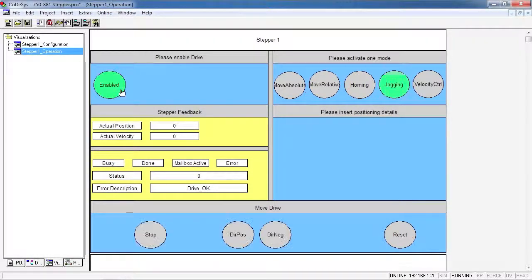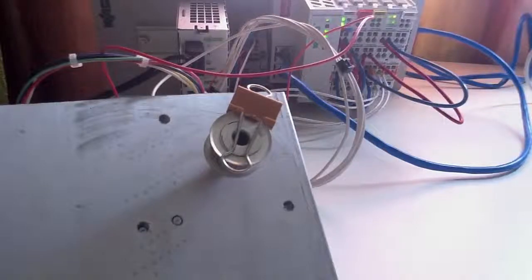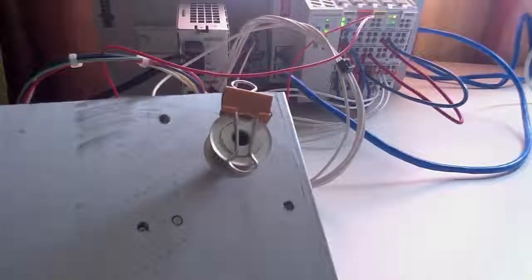At this point, we probably want to just test the operation. So if we click the enabled button, click jogging, and select a direction, we'll verify that the stepper motor is actually moving. And you can see that it is moving very slowly, which confirms that everything is wired up correctly.